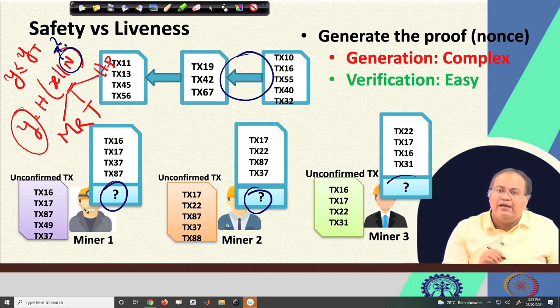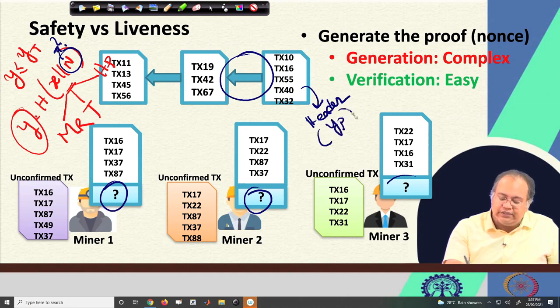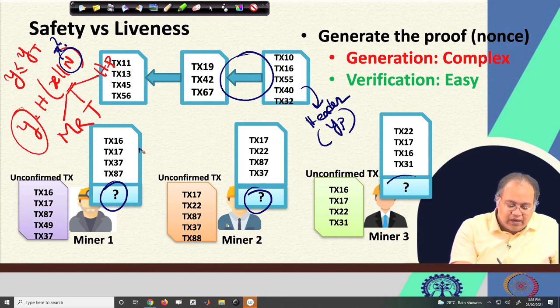So every miner has a block, and the previous block hash they can get from the header of this block, say yp is the previous block hash. They get yp, they get the Merkle root of this set of transactions, say this is m, and they get the timestamp.